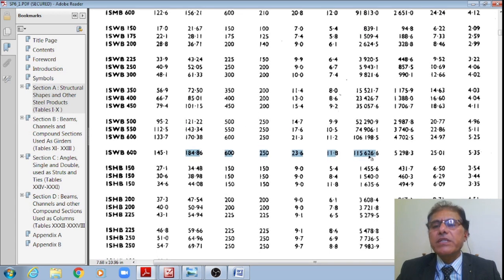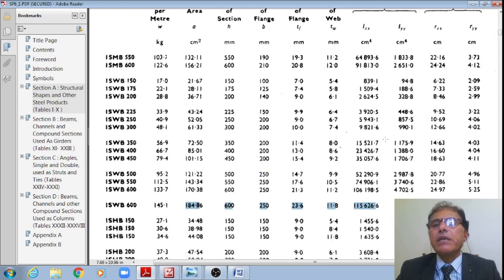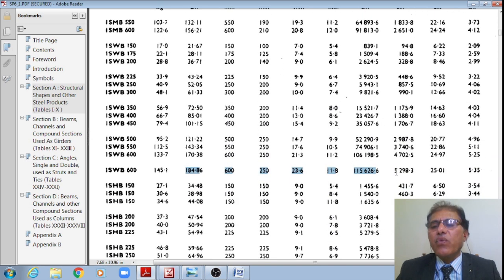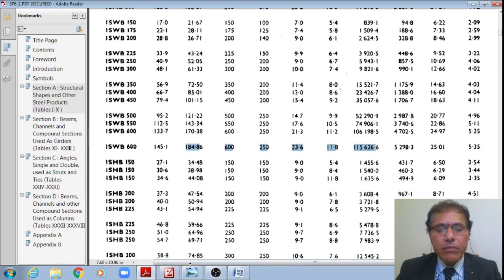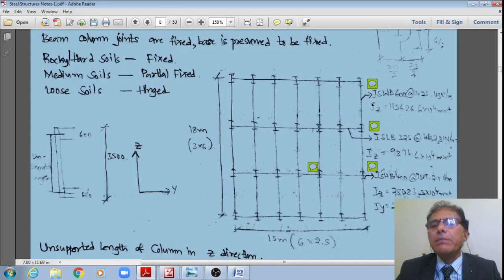I have the moment of inertia about the major axis as 115,626.6 centimeter to the power 4, and about the minor axis as 5298.3 centimeter to the power 4. I am noting down those relevant properties also.